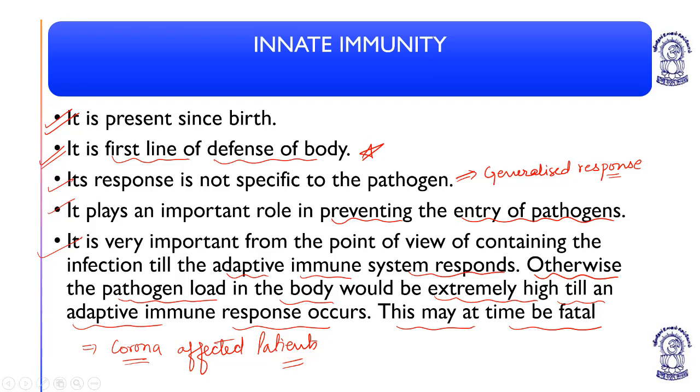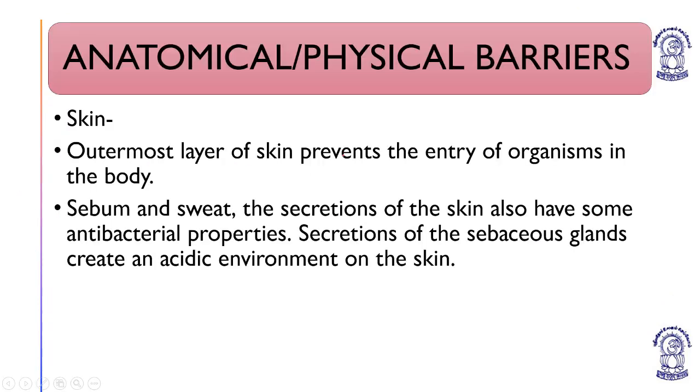Understood? Now coming to next, what are the different anatomical or physical barriers? How do these barriers prevent different pathogens from entering? These anatomical or physical barriers are skin, which is the outermost layer. The outermost layer of the skin prevents the entry of organisms in the body. It is an anatomical or physical barrier.